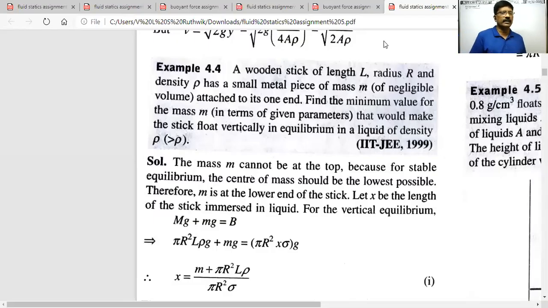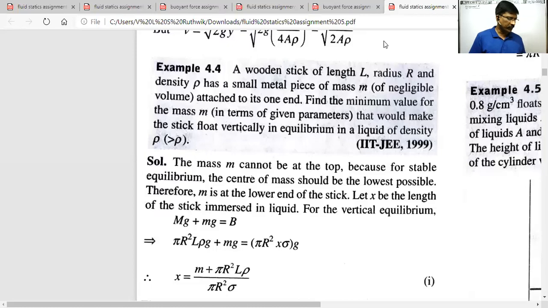A wooden stick of length L and radius R and density rho has a small metal piece of mass m of negligible volume attached to its one end. Find the minimum value of the mass m in terms of given parameters that would make the stick float vertically in equilibrium in a liquid of density